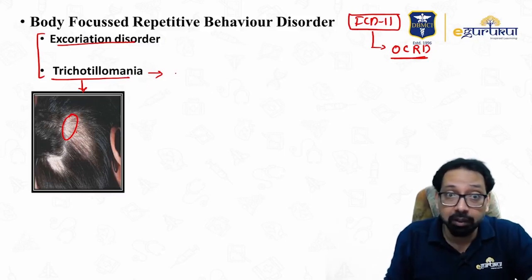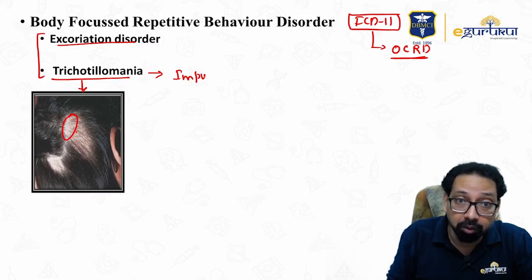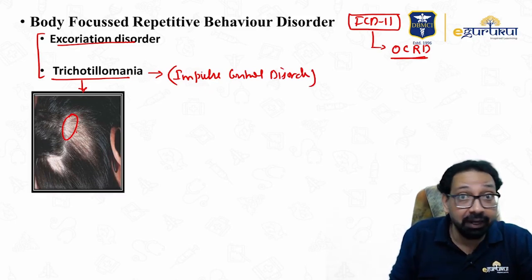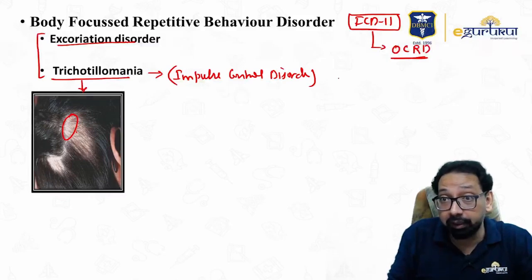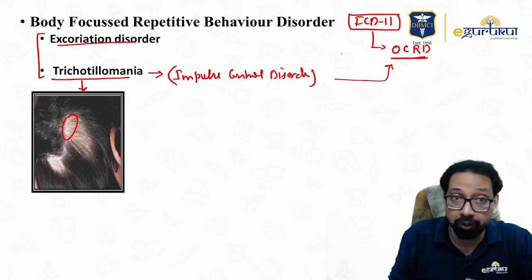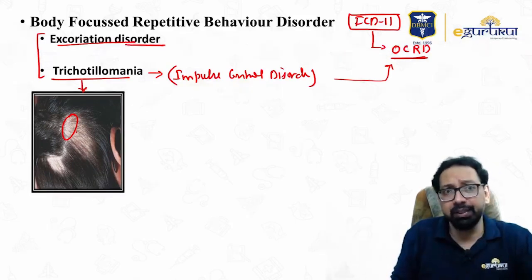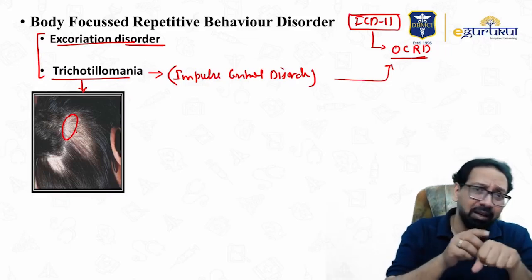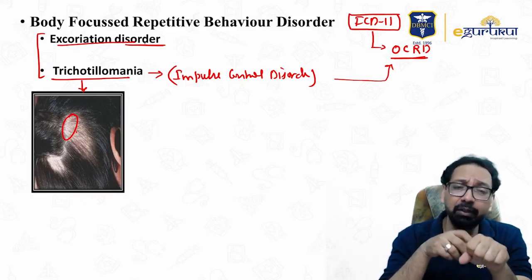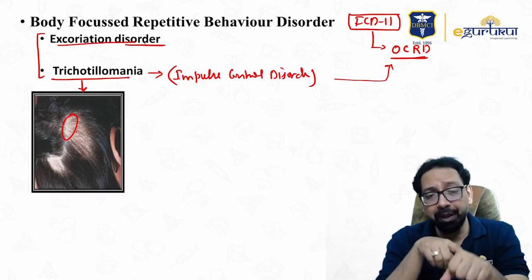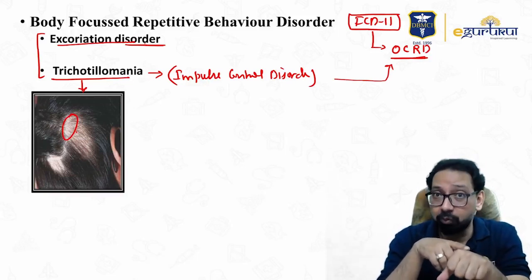Previously, it was classified as impulse control disorder, but now it is classified as obsessive compulsive and related disorder, trichotillomania. What is excoriation disorder? It means the patient is preoccupied with or repeatedly doing picking of skin, and he or she does this picking of skin so frequently that there is a lesion. So this is excoriation disorder.